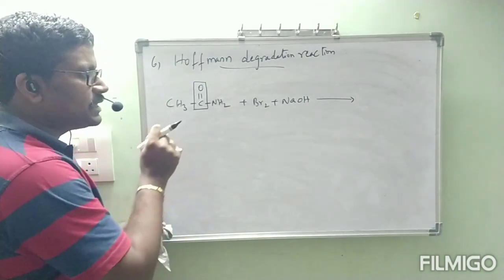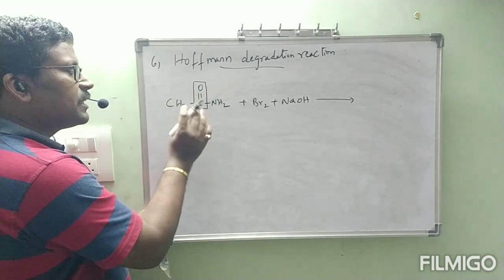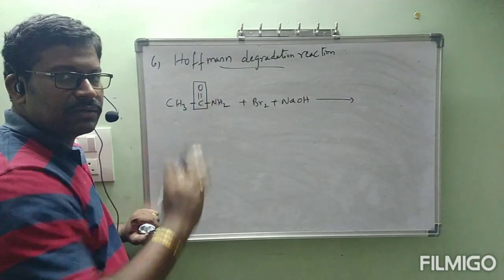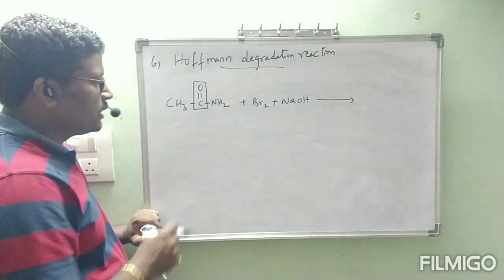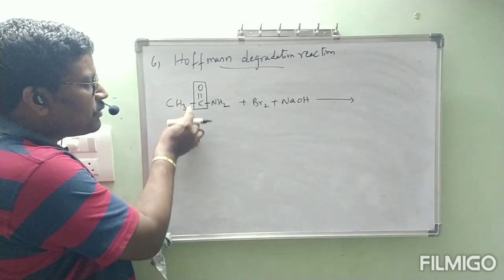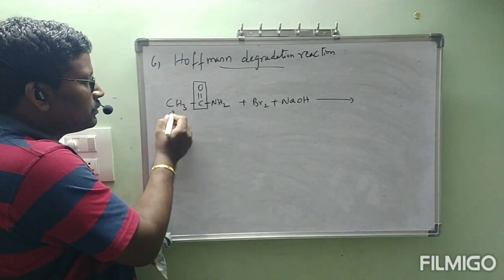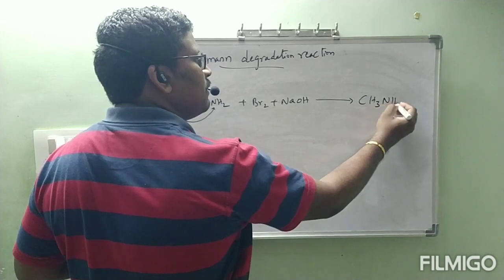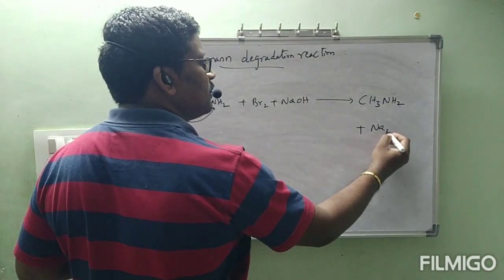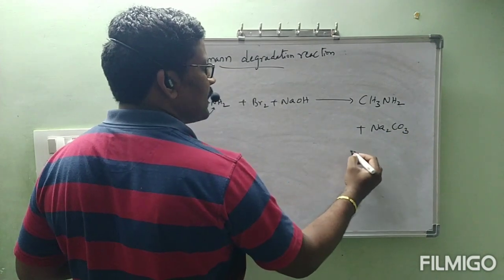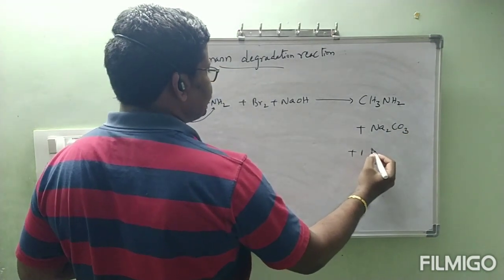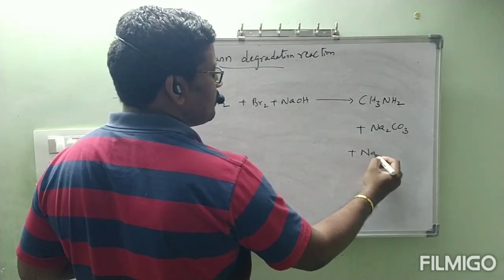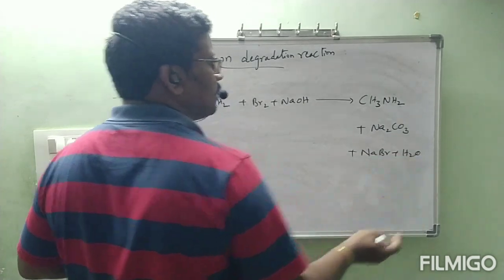Okay, now exactly one more time. The C double bond O is there. The entire C double bond O is going to be eliminated, removed in the form of Na2CO3. Then this CH3 bond is broken and shifted towards NH2 to be formed as CH3NH2 plus Na2CO3 plus NaBr plus H2O. Balancing, no problem.